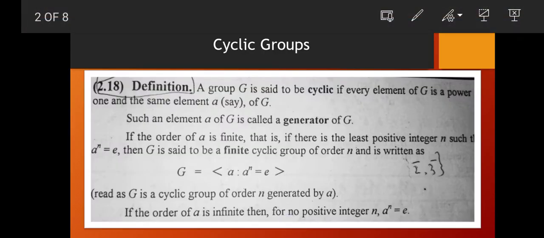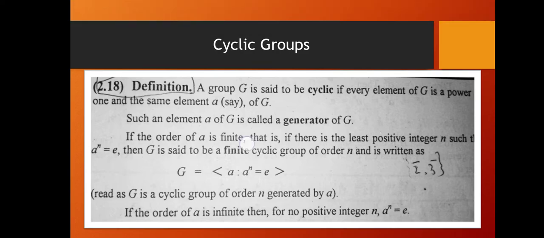Today we will study about the cyclic groups. So first of all, let's see the definition of cyclic groups. A group G is said to be cyclic if every element of G is a power of one and the same element A of G.